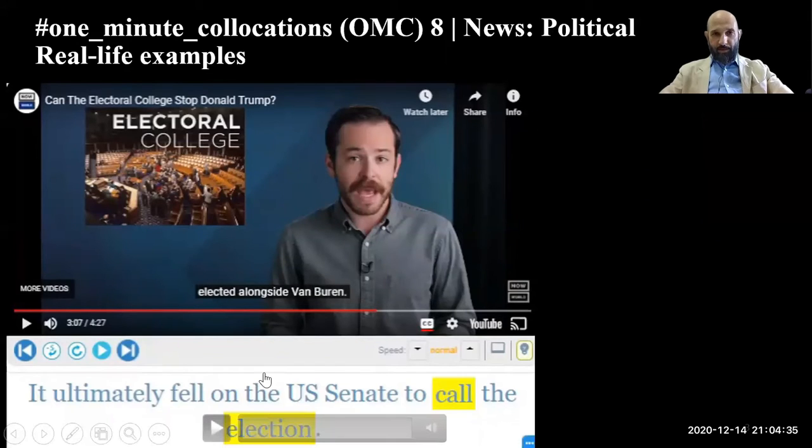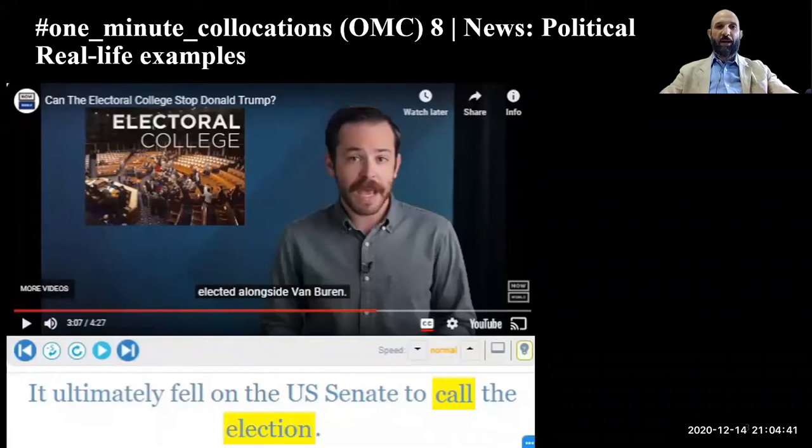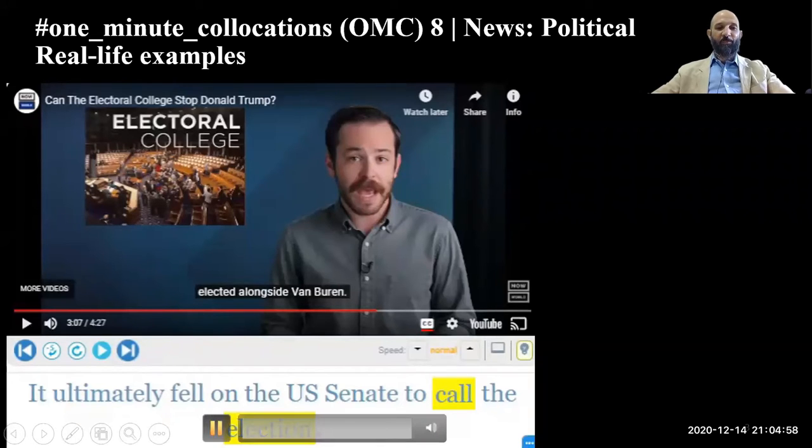We will listen to these collocations being used in real life examples. Now, they will not be 100% what you have read now. Some of the words will not be there, but still they deliver the same meaning. Okay, let's get going. Let's see what I have.